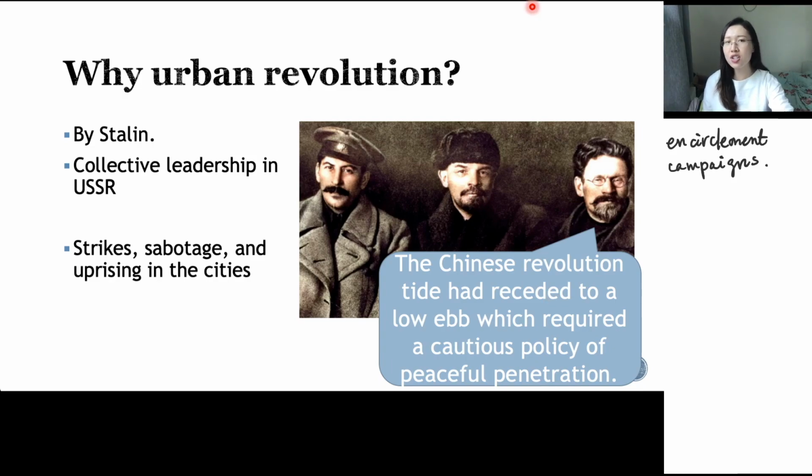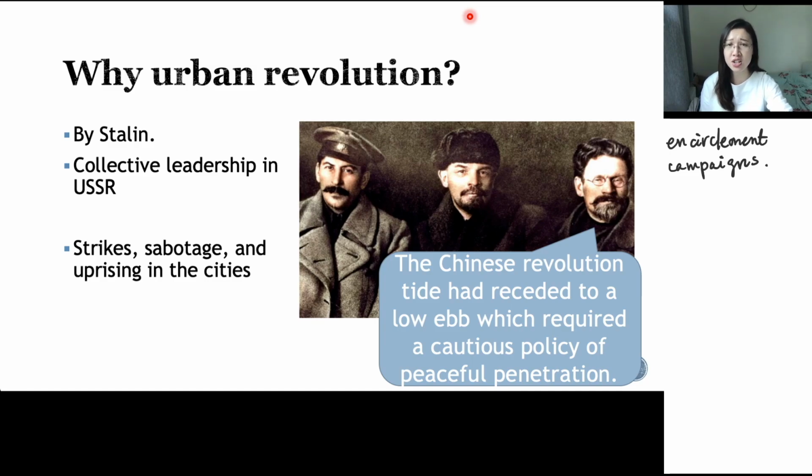So for Stalin, since he was the person in charge of Chinese affairs, he decided to use the opposite idea, which was the urban revolution. He insisted that China was experiencing a high revolutionary tide, which justified armed uprisings, seizure of power, and establishment of the Soviets. As a result, he instructed the Chinese Communist Party's Central Politburo to start strikes, sabotage, and uprisings in the cities.